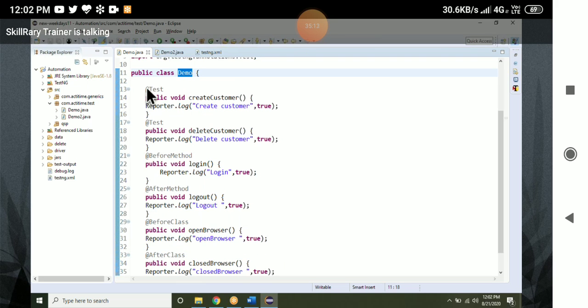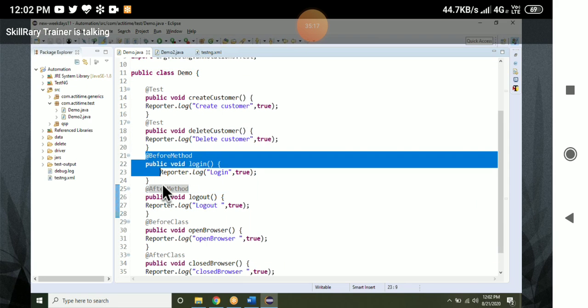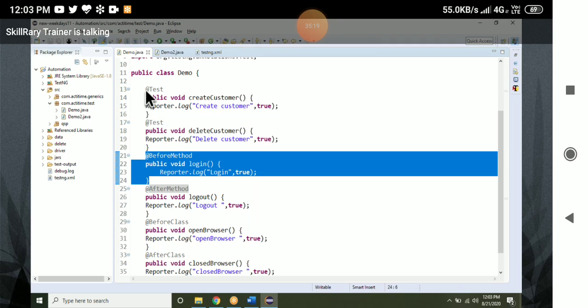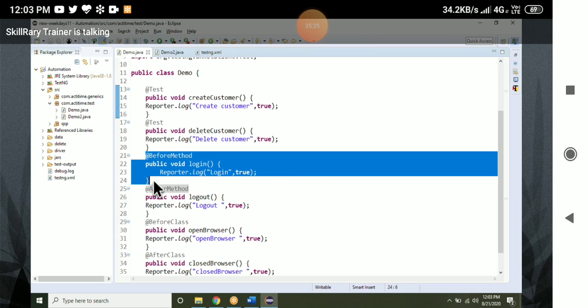We are executing this class, so it will be executed only once. Whereas before method is executed for every test method, and after method also, after execution of every test.